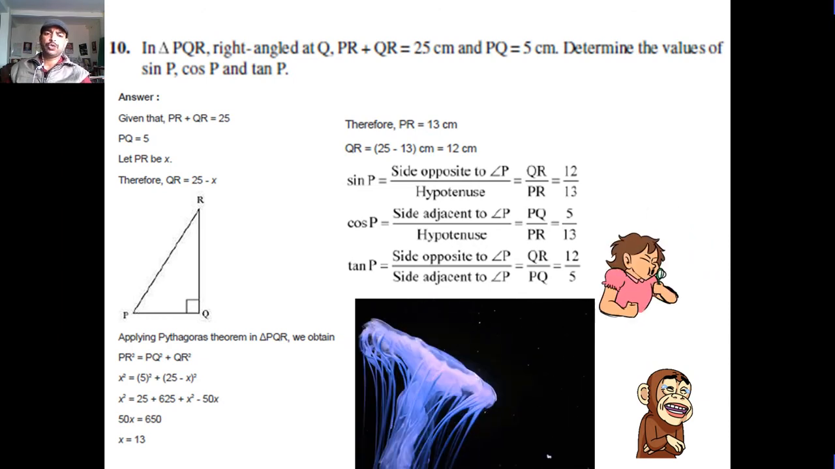So, sin P is equal to QR upon PR, that is 12 upon 13. Cos P is equal to PQ upon PR, 5 upon 13. And tan P is equal to QR upon PQ, 12 upon 5.